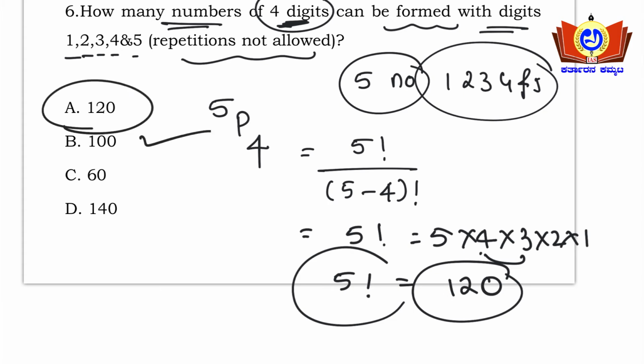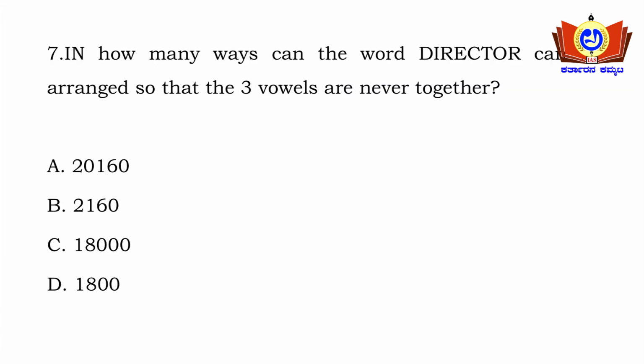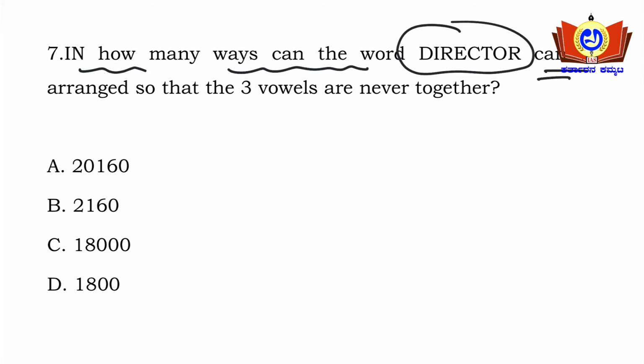Okay, so moving on to the next question. In how many ways can the word DIRECTOR be arranged so that the 3 vowels are never together? Okay, 3 vowels are never together. So what is the word here?